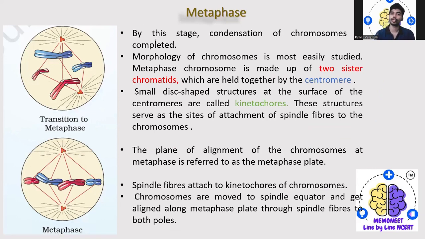Prophase is followed by metaphase. By this stage the condensation of chromosomes is completed, and the morphology of the chromosomes is most easily visible.